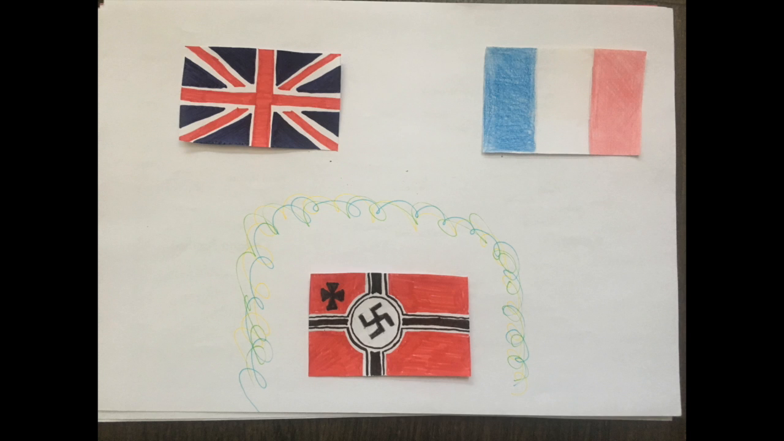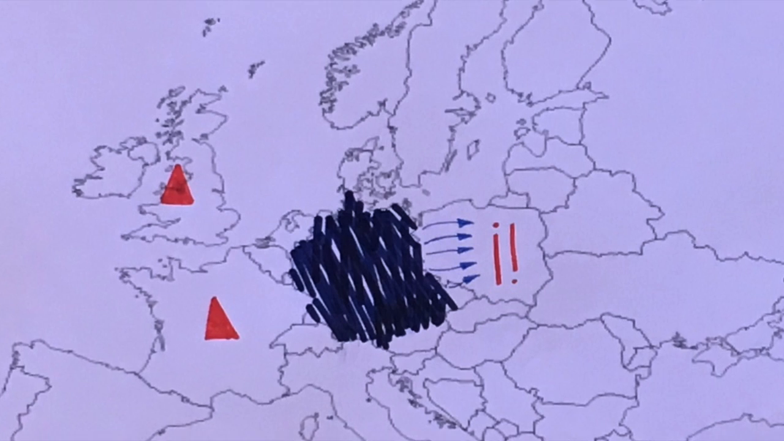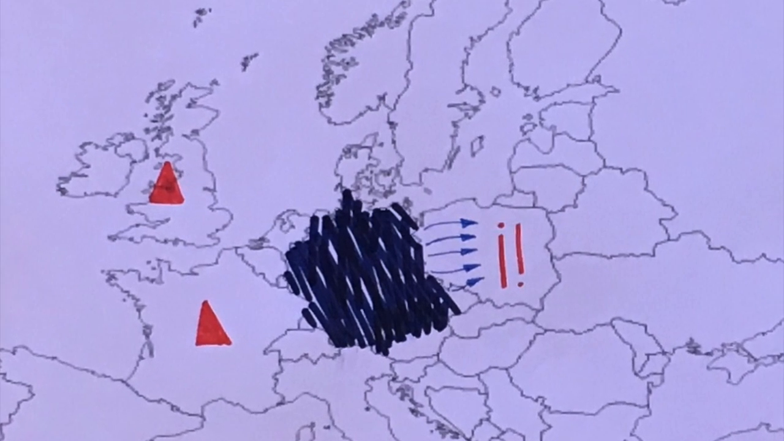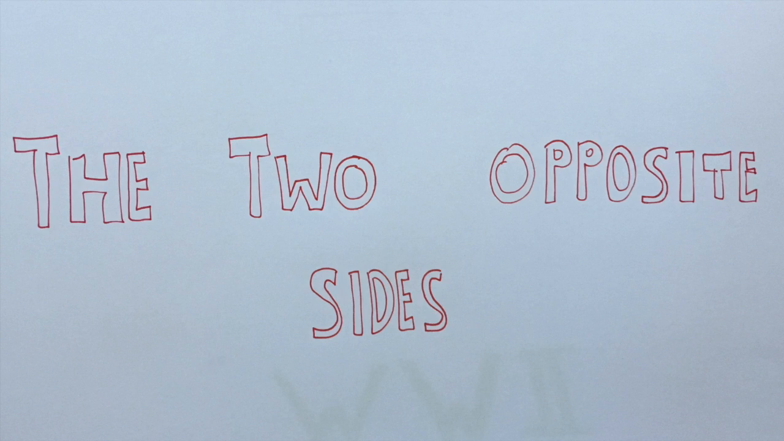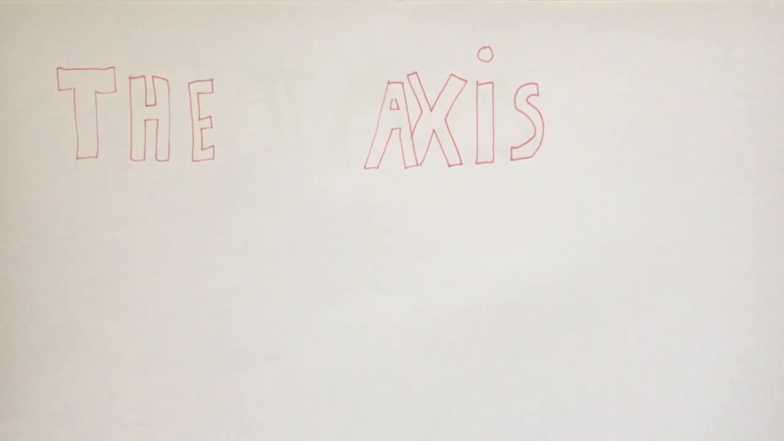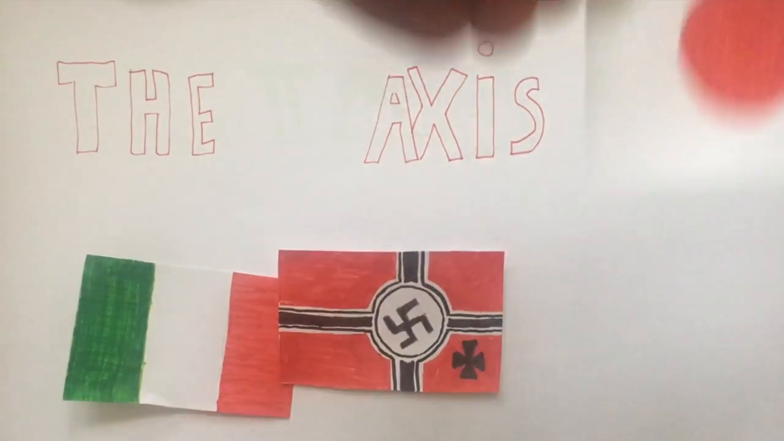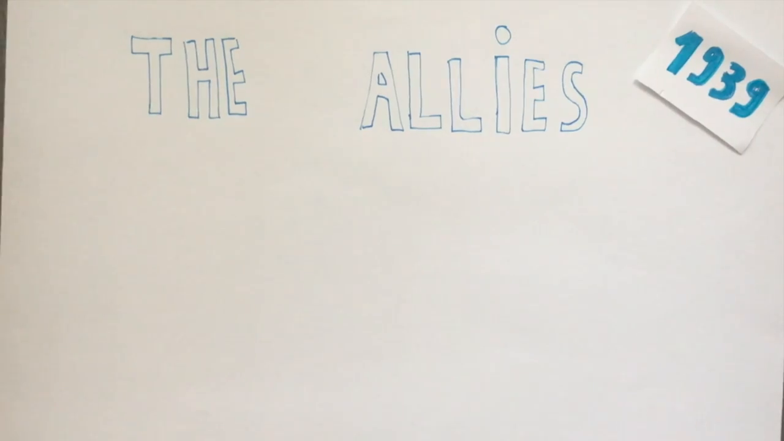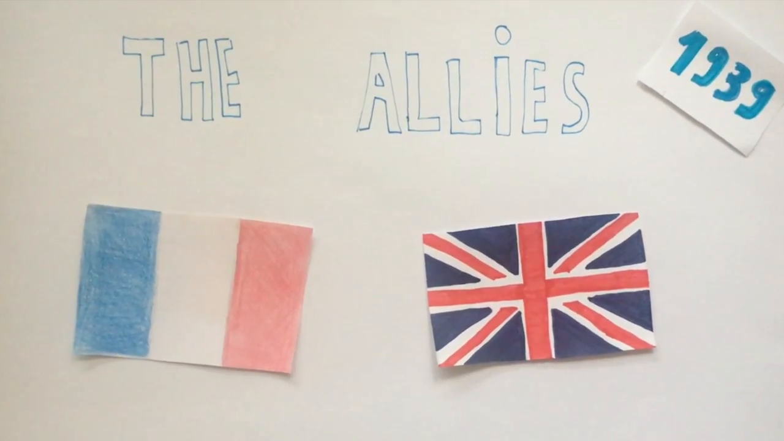France and Great Britain supported an appeasement policy towards Germany and Italy in order to avoid a war, but they declared war on Germany on the 3rd of September of 1939, when Hitler invaded Poland. He crossed a red line. The Axis was formed by Italy, Germany, and Japan. The Allies: in 1939, Great Britain signed a pact of mutual support with France.